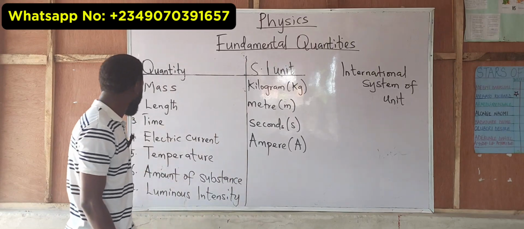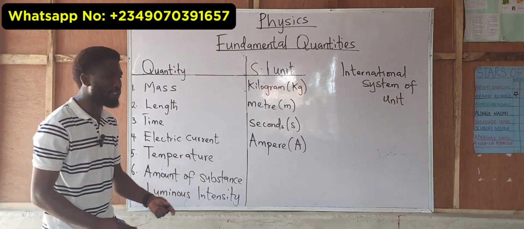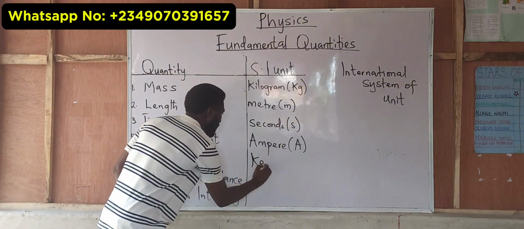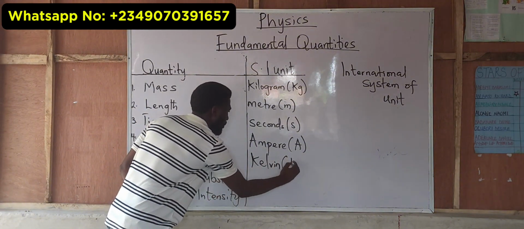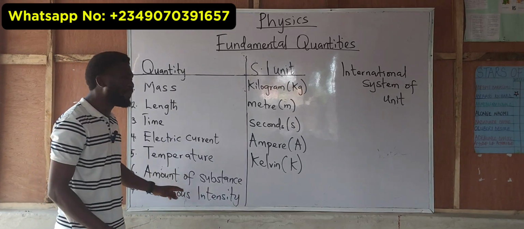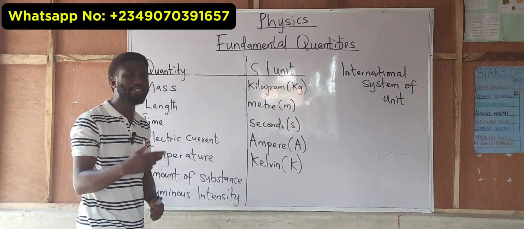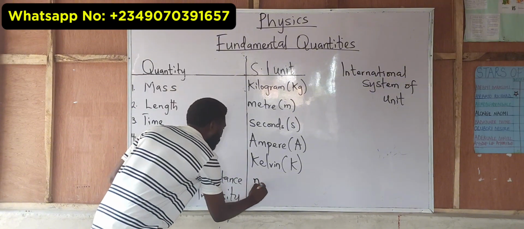The SI unit of temperature is Kelvin. Then we have amount of substance, which has its SI unit to be mole.